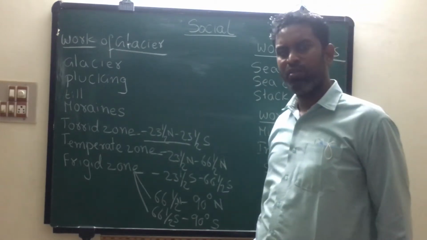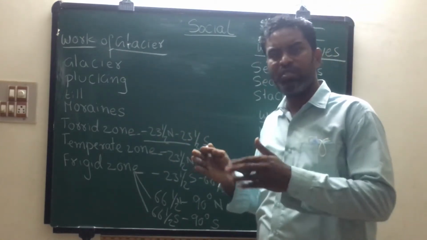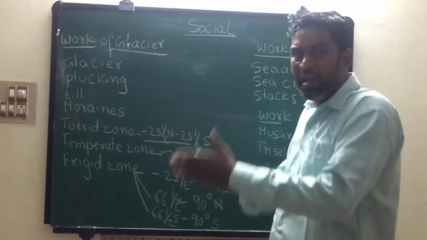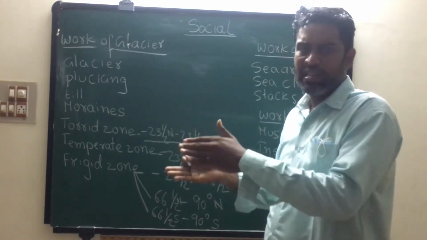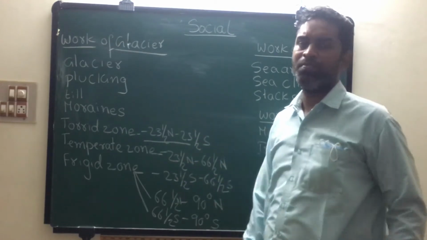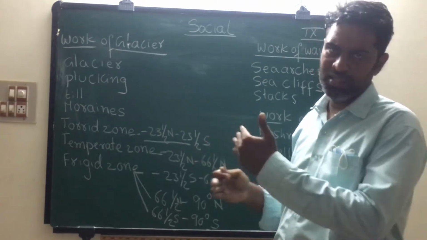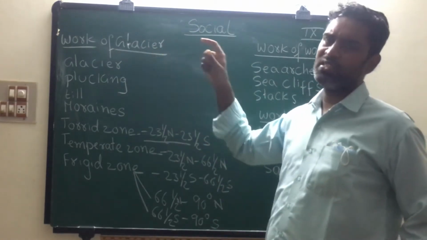When they are flowing, when they reach areas which have more warmth, this snow ice melts. When it melts, it leads to the formation of a river. Like this, our Ganges river came from Gangotri. Now we are going to discuss glaciers.